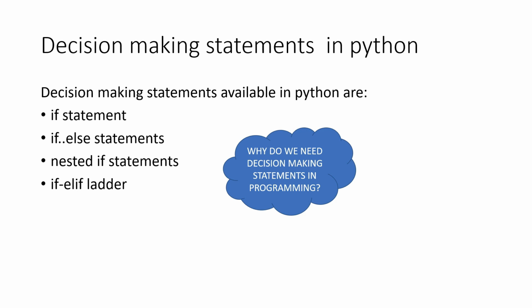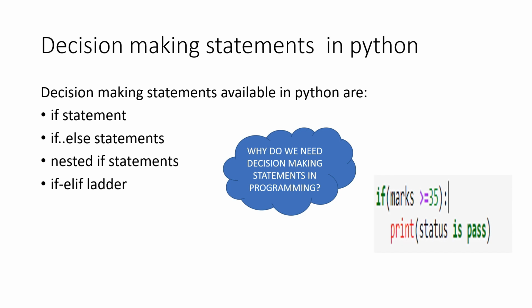Similarly, even in programming, we get many situations where we need to make decisions. To give an example, say now I want to print whether the student is pass or fail. So I have to check his marks. If his marks is greater than or equal to 35, then I will print his status as pass. Like this, we get many scenarios in programming where we have to use decision making statements. I will discuss a few scenarios further.